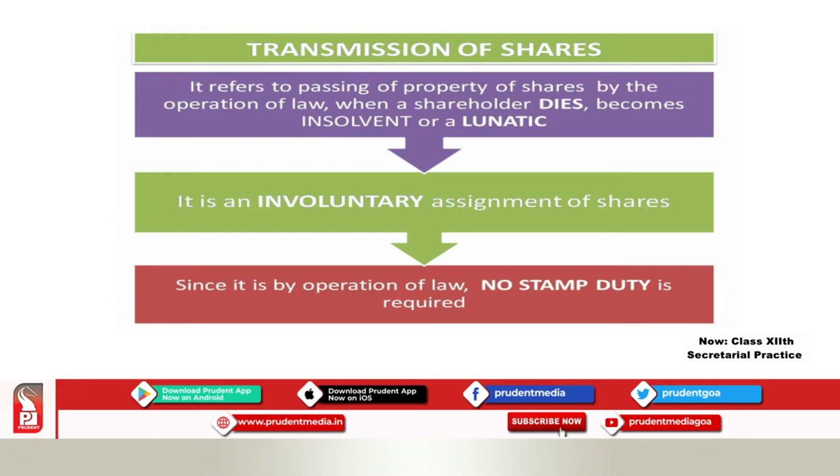So, we call this an involuntary assignment of shares. Why are we calling it an involuntary assignment? Because none of us want to be in those circumstances, which are in the first part of the screen. None of us want to be in that, but sometimes it happens to us. Okay? So, that is why it is called an involuntary assignment of shares, and because it is due to operation of law, you will not pay any stamp duty. No stamp duty will be paid. Okay? So, I hope you have understood.